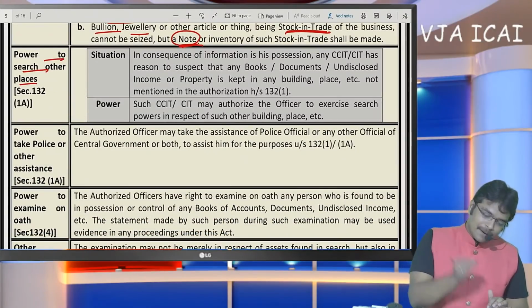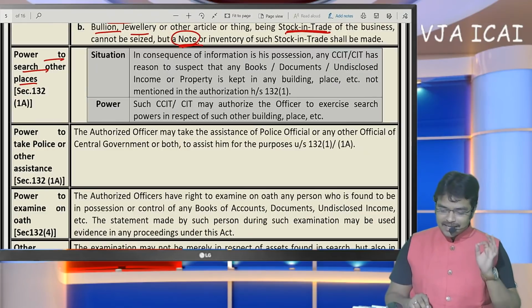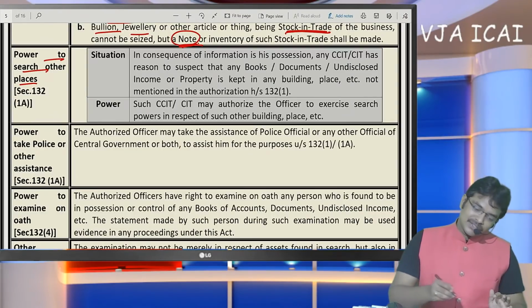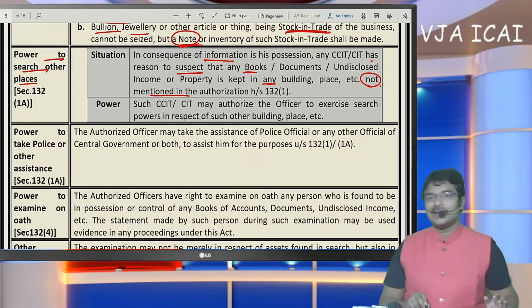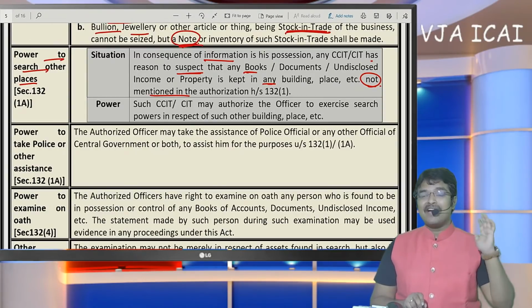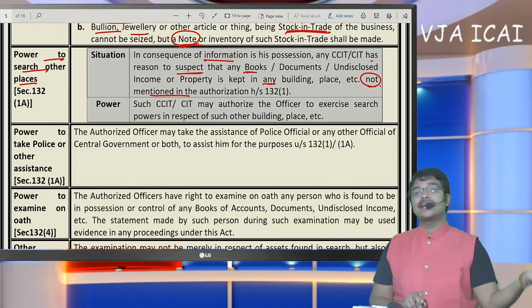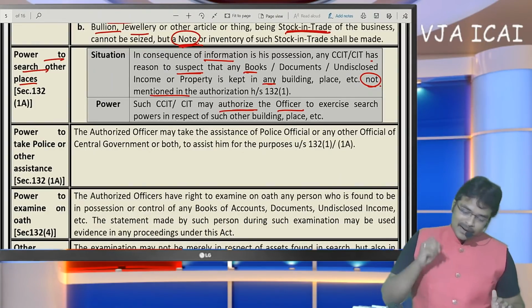There is power to search other places also. Sir, unless specified in the search warrant, they should not search other places of the assessee. So in consequence of information, if any officer suspects that any books are kept in any building not mentioned in the authorization, say they were given authorization for building A, but after entering building A they doubt that documents may be present in building B, now it requires the higher officer's approval immediately.